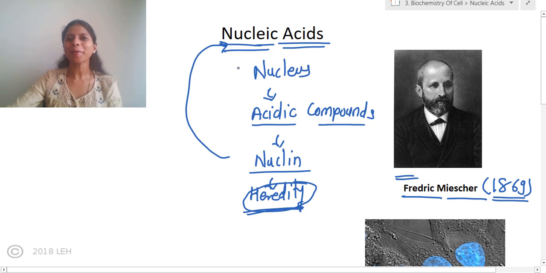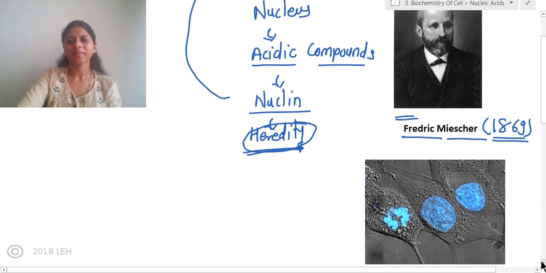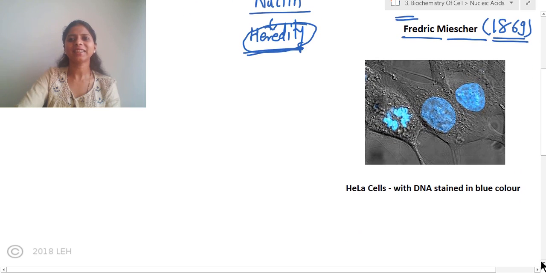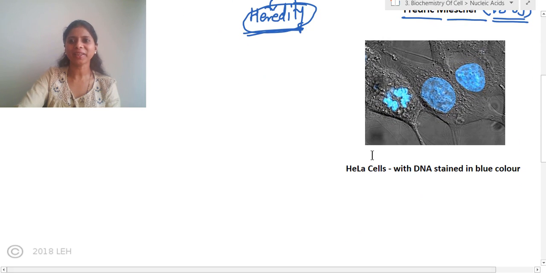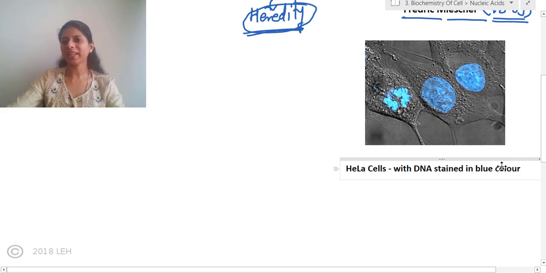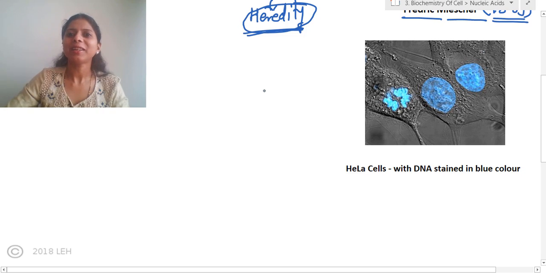So in this topic basically we are going to study nucleic acid in detail as well as DNA and RNA in detail. So let us begin our studies properly. Now when we consider nucleic acid, this diagram shows nucleic acid. They are a very important biomolecule, and that's why they are located in an extremely important organelle inside our cell, that is the nucleus.